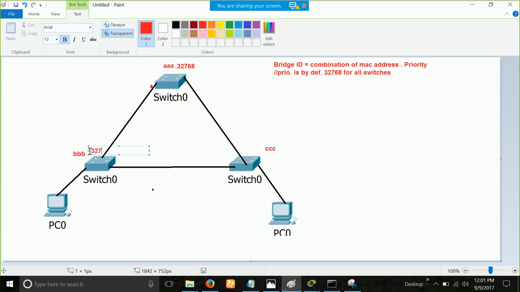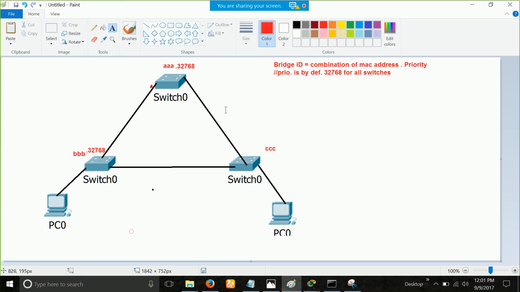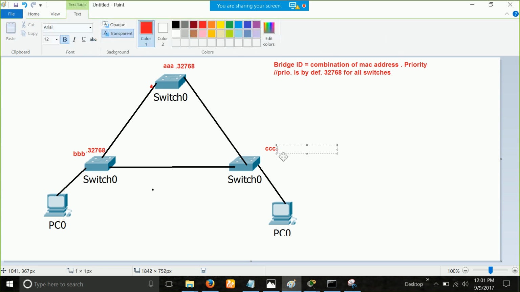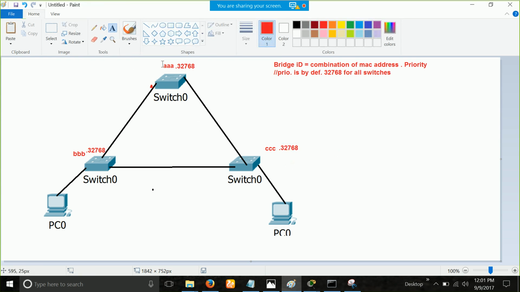Even if I don't write it, usually in the example and scenario, they won't write it everywhere. They'll just write that all switches are having the default priority. So the default priority is 32768. And what is this whole thing? You might say it is a MAC address and priority, but this whole thing is known as the bridge ID of the switch. So in short, what is bridge ID? It is a combination of priority and MAC address.